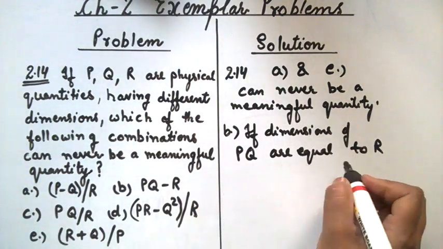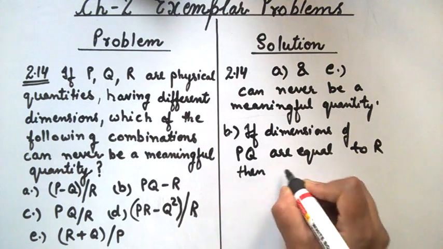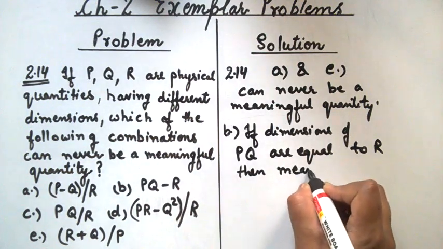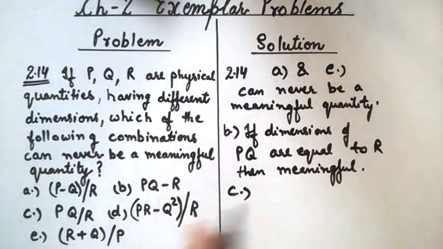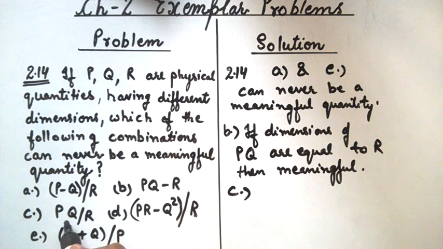Similarly, here also it's a meaningful quantity.